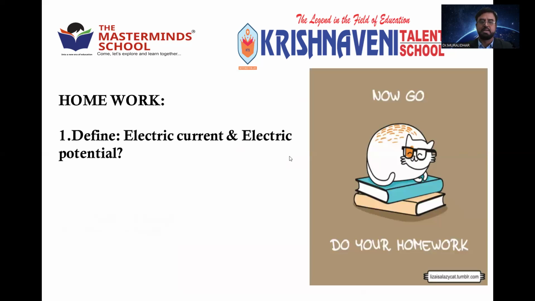Write about electric current: the rate of flow of charge, that is I is equal to Q by T, which is measured in coulomb by second, or ampere. This is a home task for you. Next class we'll discuss electric potential, potential difference, electromotive force. Then we have Ohm's law, very important. And slowly we will discuss the effects of electric current also.